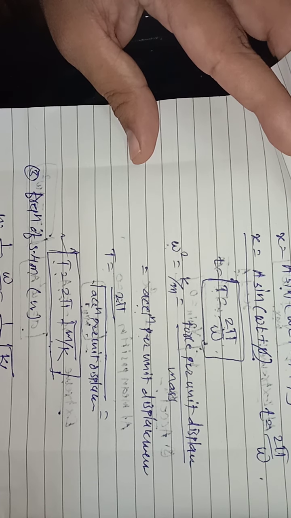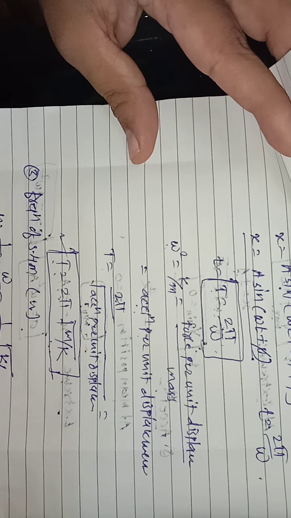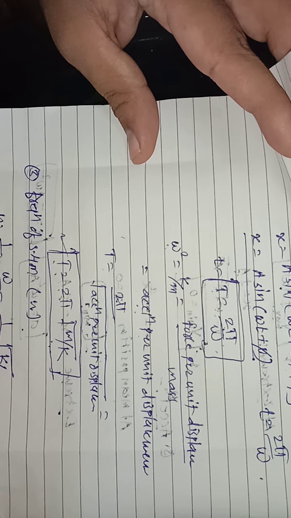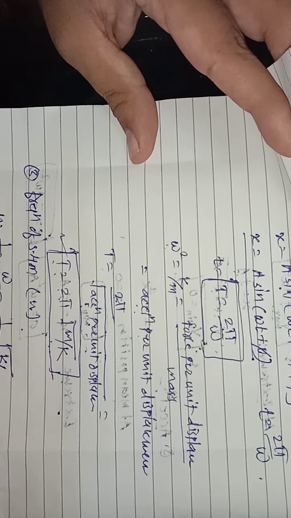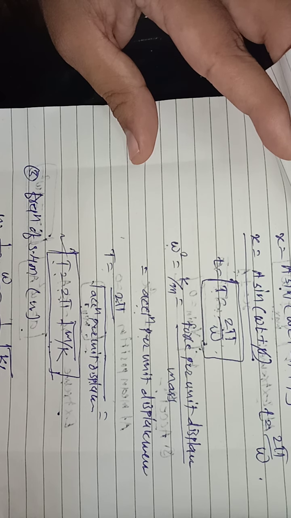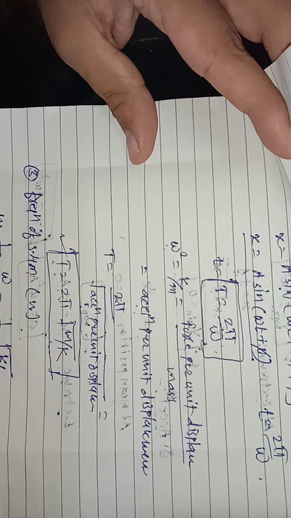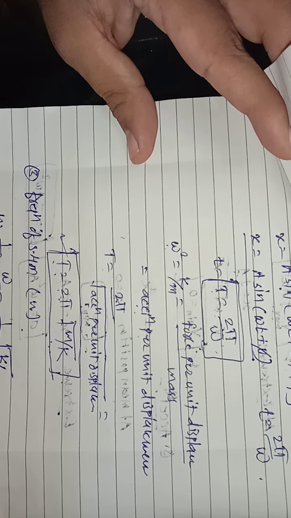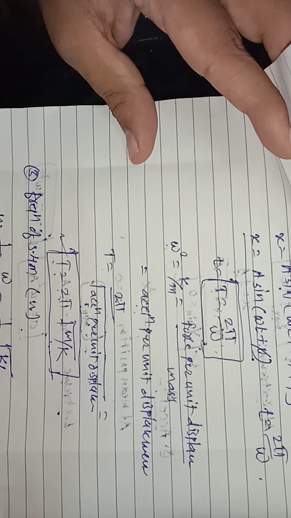This is n is equal to 1 upon T is equal to omega upon 2 pi is equal to 1 upon 2 pi under root k upon m. This is the frequency of SHM. What is frequency of SHM? That is the number of oscillations performed by that particle which is performing simple harmonic motion per unit time, which is called the frequency of SHM.